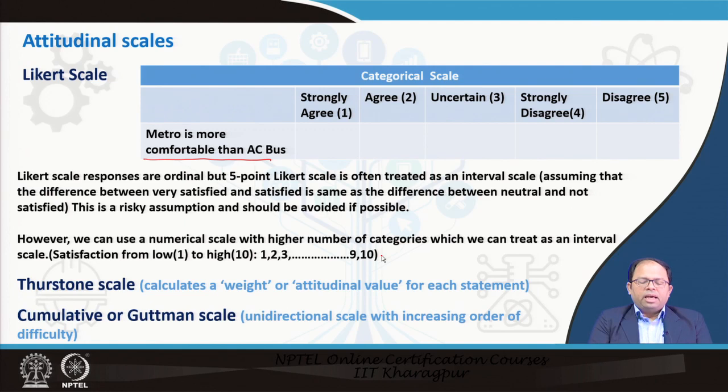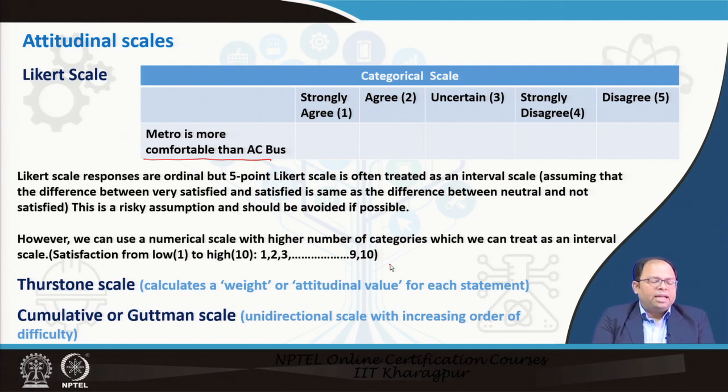So even though a 10-point scale may be suitable for doing statistical measurements, sometimes we may find that people are not properly able to rate using a 10-point scale. They may feel comfortable using just a 3-point scale or maybe a 5-point scale. So that is why this question arises, that we should be very careful when we use a Likert scale, which is basically ordinal in nature. And if we use statistical calculations, then we have to have justifications and explain the importance of why we are doing that particular calculation.